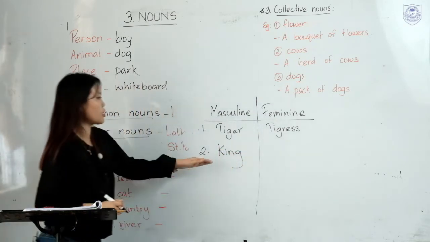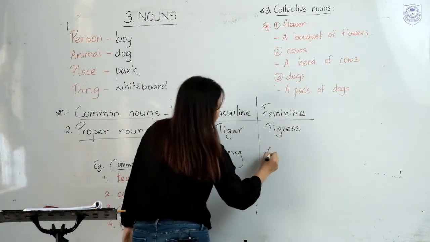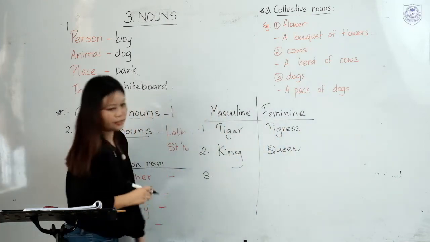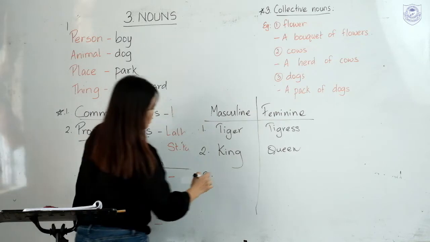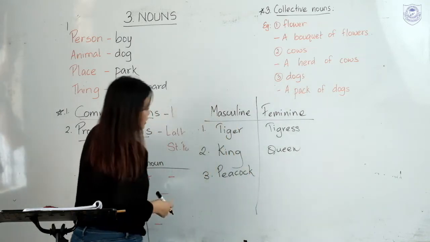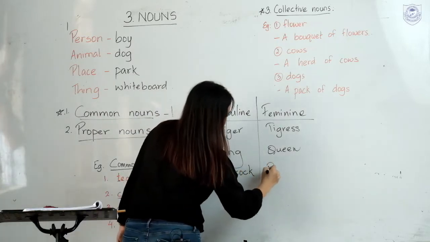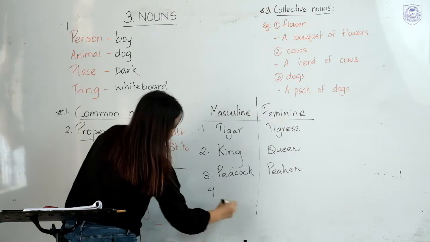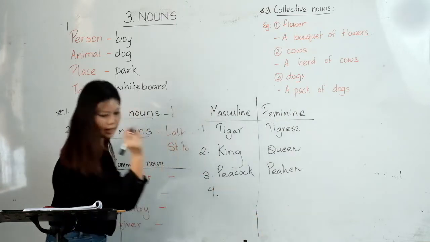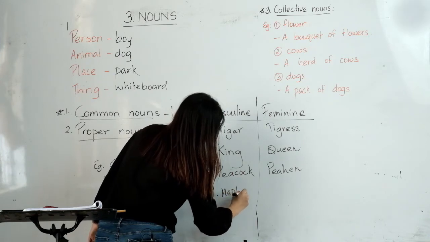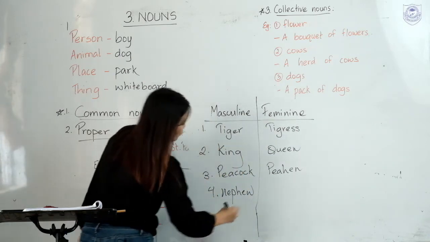What will be the feminine gender of king? It is queen. And third, let's write peacock. The feminine gender of peacock is peahen. Likewise, here, for the last, let's write nephew. The feminine gender of nephew is niece.